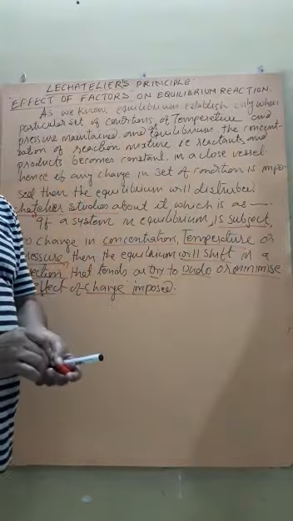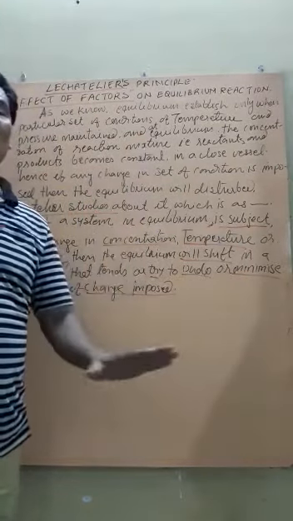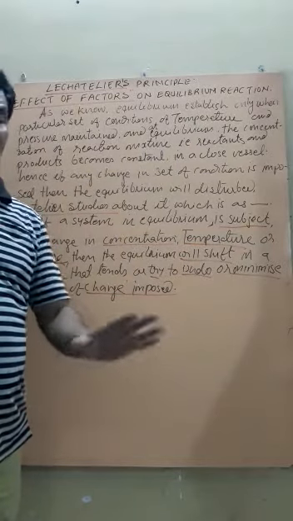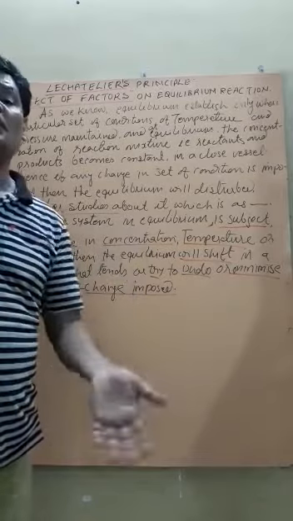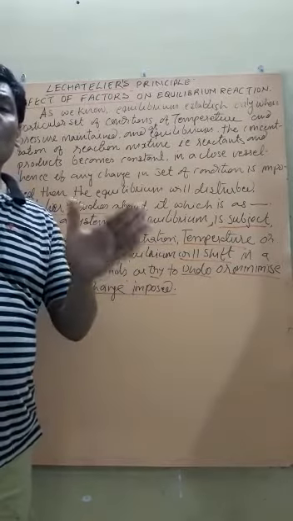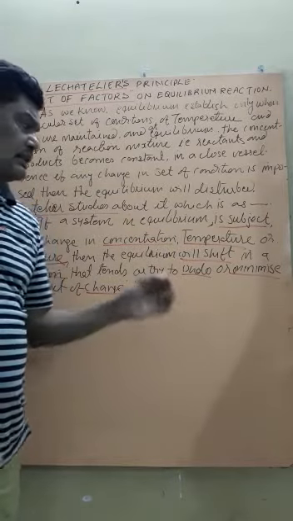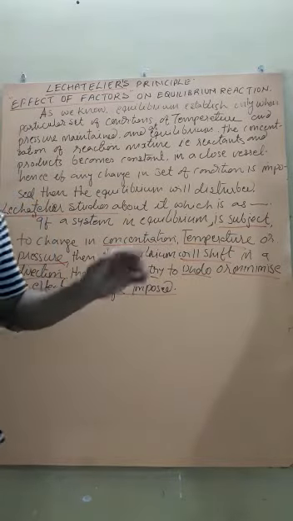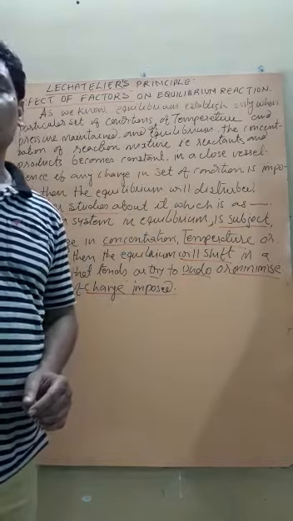That is, if we disturb any of the conditions, the equilibrium will also be disturbed, and it will try to reestablish itself. The way of restabilizing is to undo or minimize the effect of the change imposed on the reaction.